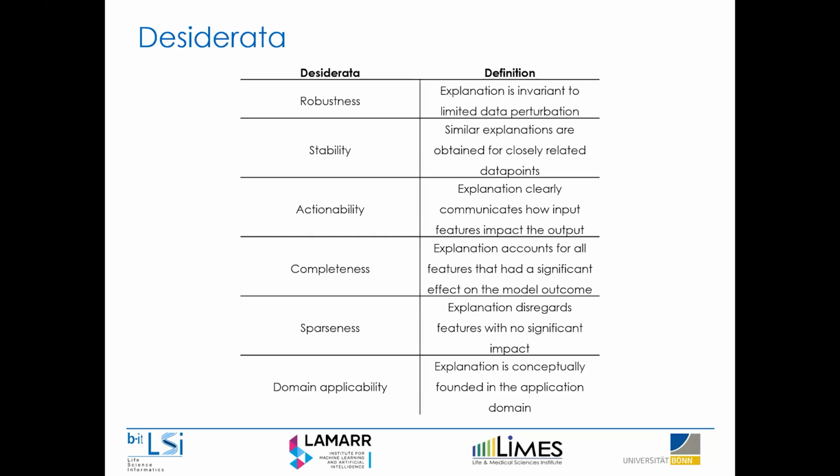Other examples include completeness, that explanation should account for all of the important features that have had a significant impact on the model outcome. And the one I want to focus on the most today being domain applicability, that the explanation should be interpretable in the application domain.